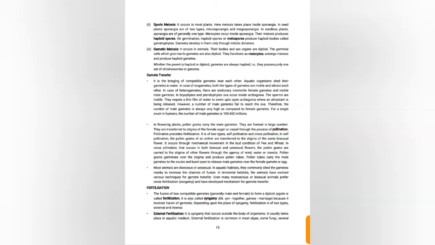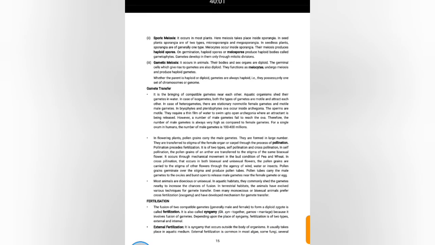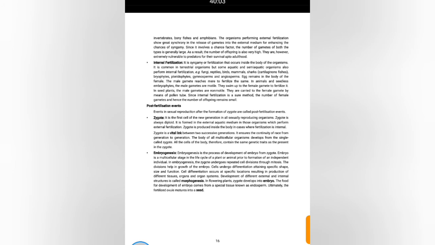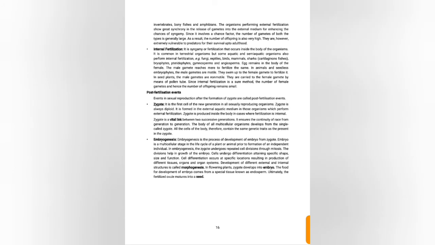Here, fertilization occurs when a zygote is formed. Fertilization is of two types depending upon the place: external fertilization and internal fertilization. External fertilization means it occurs outside the body of organisms, like algae, fungi, etc. These are some examples of external fertilization. But internal fertilization occurs in terrestrial organisms and also in some aquatic and semi-aquatic organisms, in pteridophytes, gymnosperms, and angiosperms.